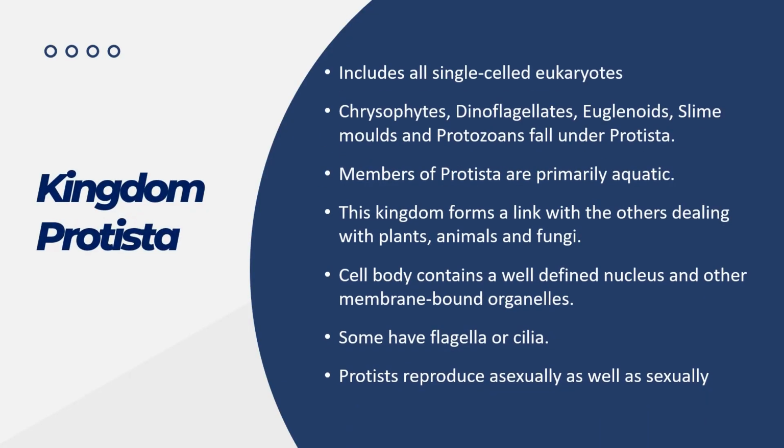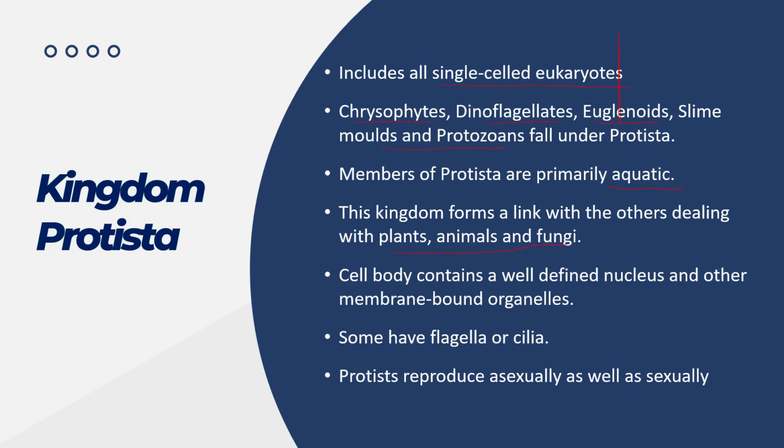Kingdom Protista includes organisms which are unicellular eukaryotes. They can be categorized into chrysophytes, dinoflagellates, euglenoids, slime molds, and protozoans. Protistans are mainly aquatic, but they can also be found in other habitats as well. This kingdom forms a link with other kingdoms which deal with plants, animals, and fungi.